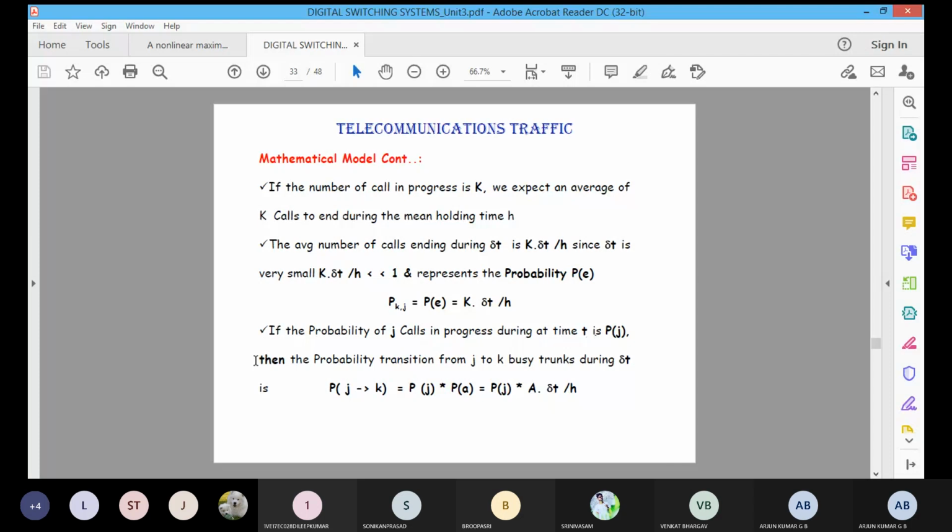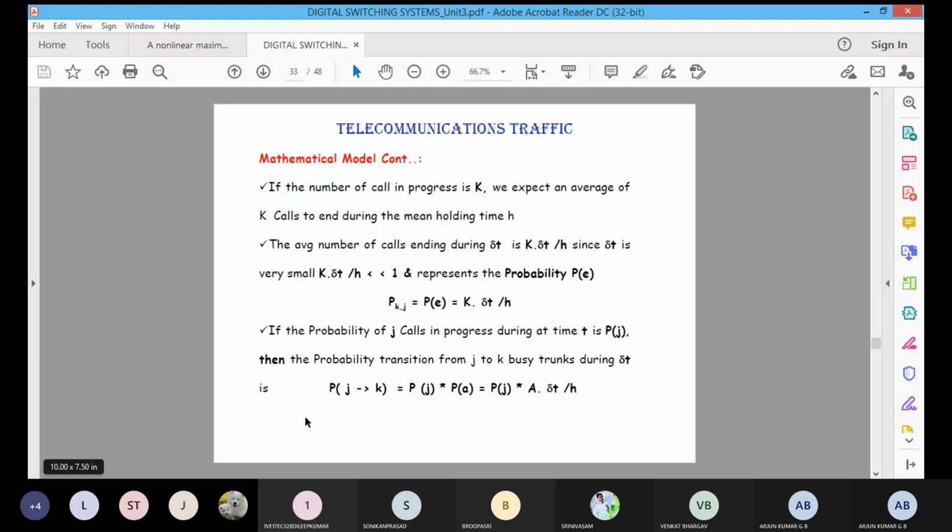Then the probability of transition from J to K, busy trunk during the DT. It means busy trunk; we do the connections and go for the next connections. So the transition moved from J to K means we should give the connection to the particular users. That's called going for the busy trunk.